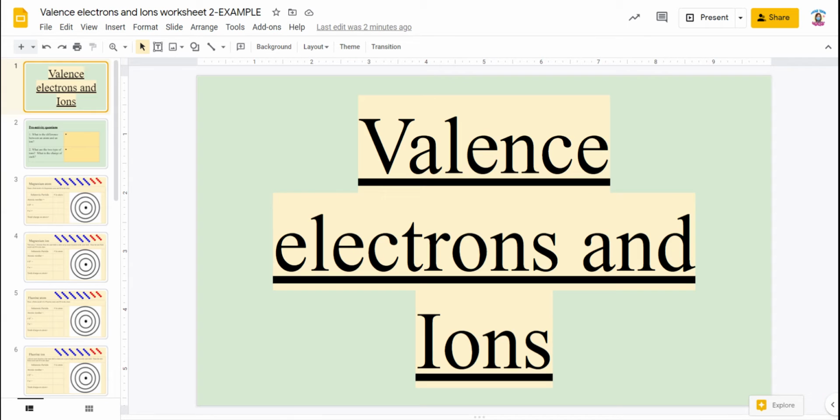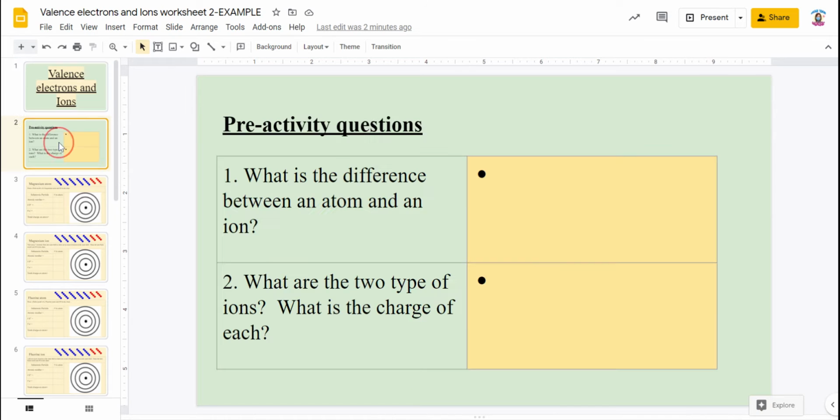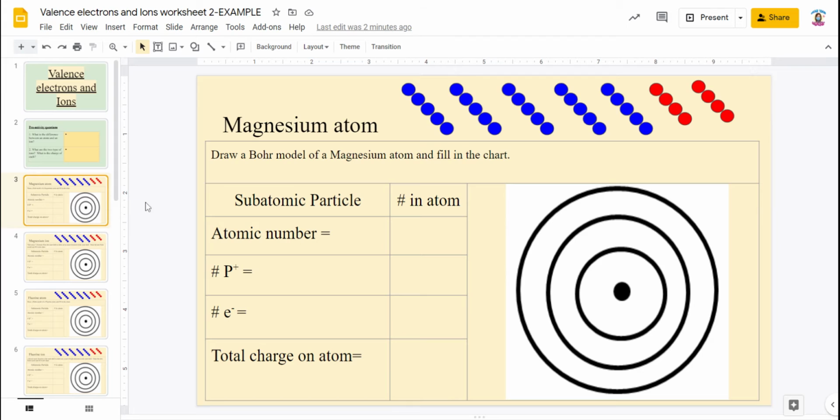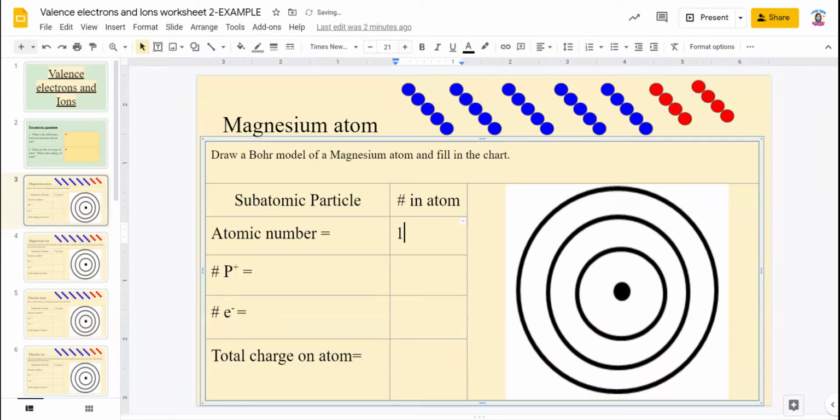All right, so I'm going to go over how to do valence electrons and ions. So you need to answer the questions from slide 2. Slide 3, we're looking at a magnesium atom. So you have to look at your periodic table to figure out its atomic number. Its atomic number is going to be 12.